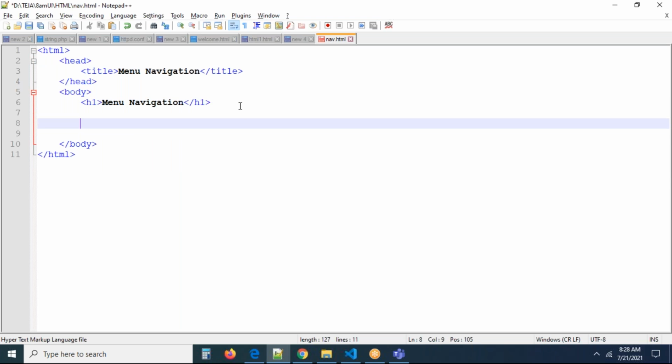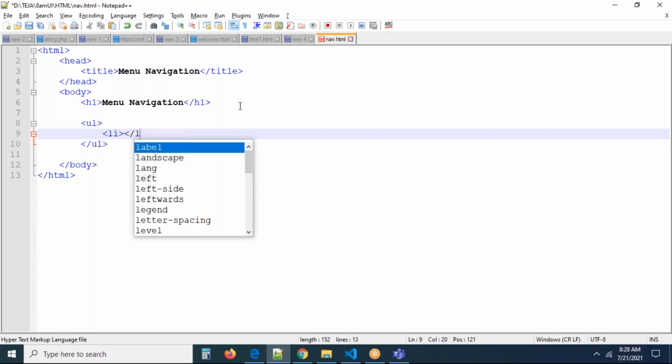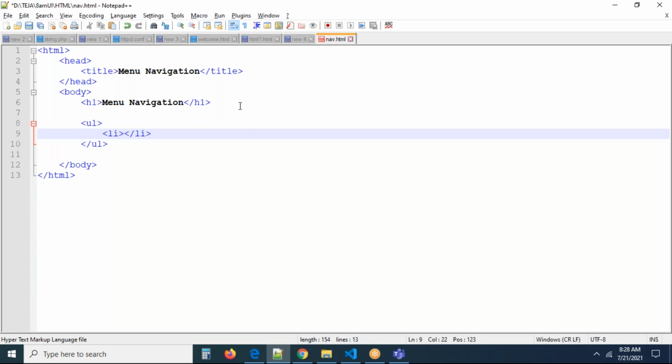Here I'm going to take the UL tag. In this UL tag, I'm going to add some list items. It is a combination. We cannot write a list item separately; we have to keep it always inside the UL tag. Even though if you write it outside, it will work, but it is not a good idea to write it separately outside of UL. Who is the father of the list item? UL. So any list item should always be kept inside UL.